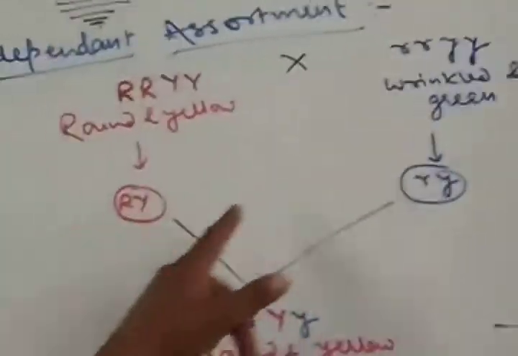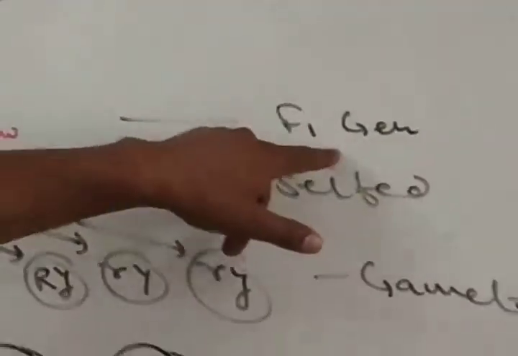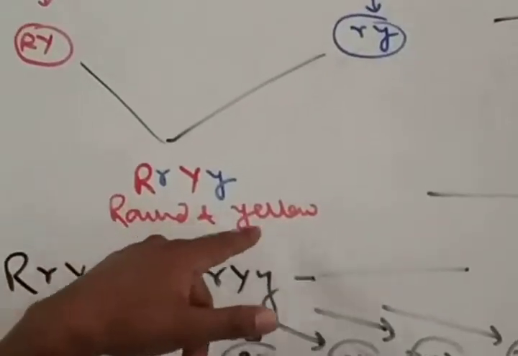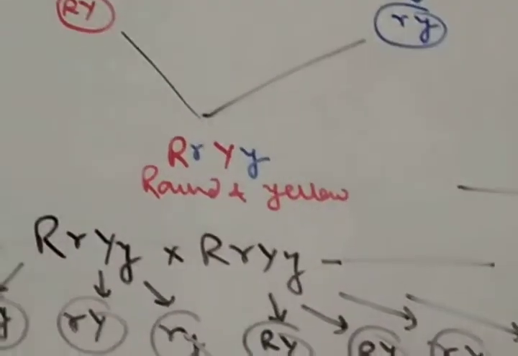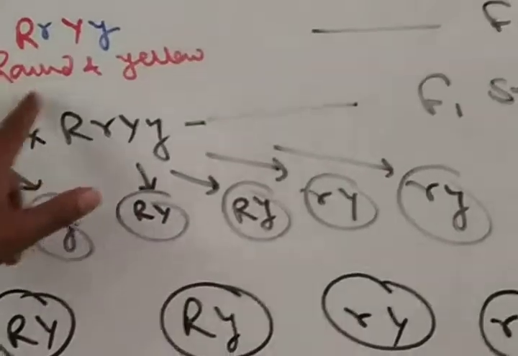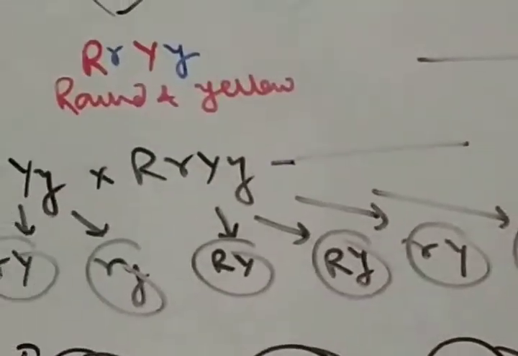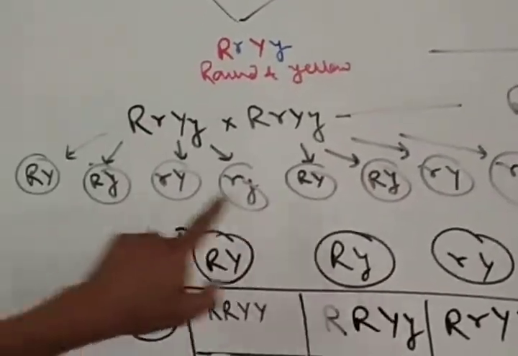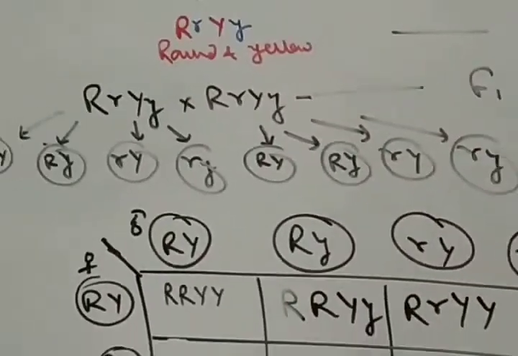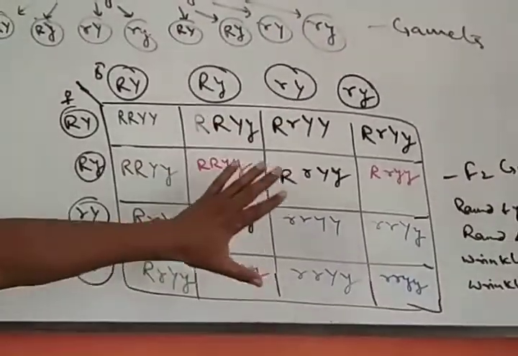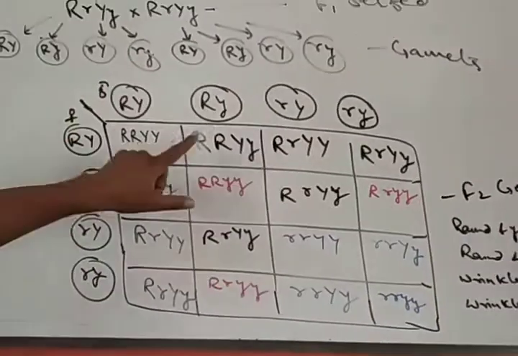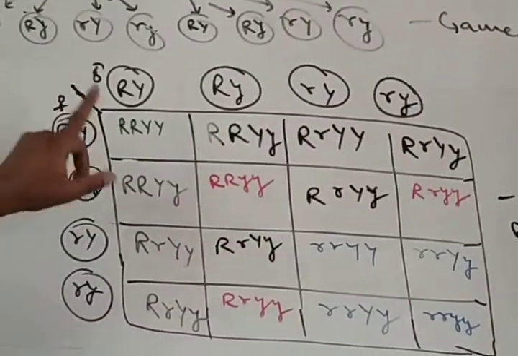The parents were homozygous, and the F1 generation produced was heterozygous, but the phenotype was round and yellow. When these F1 hybrids were selfed, the gametes produced were like this. Four types of gametes were produced by both parents. Then in the F2 generation, a different result was produced than expected. We can explain this with the help of a checkerboard.